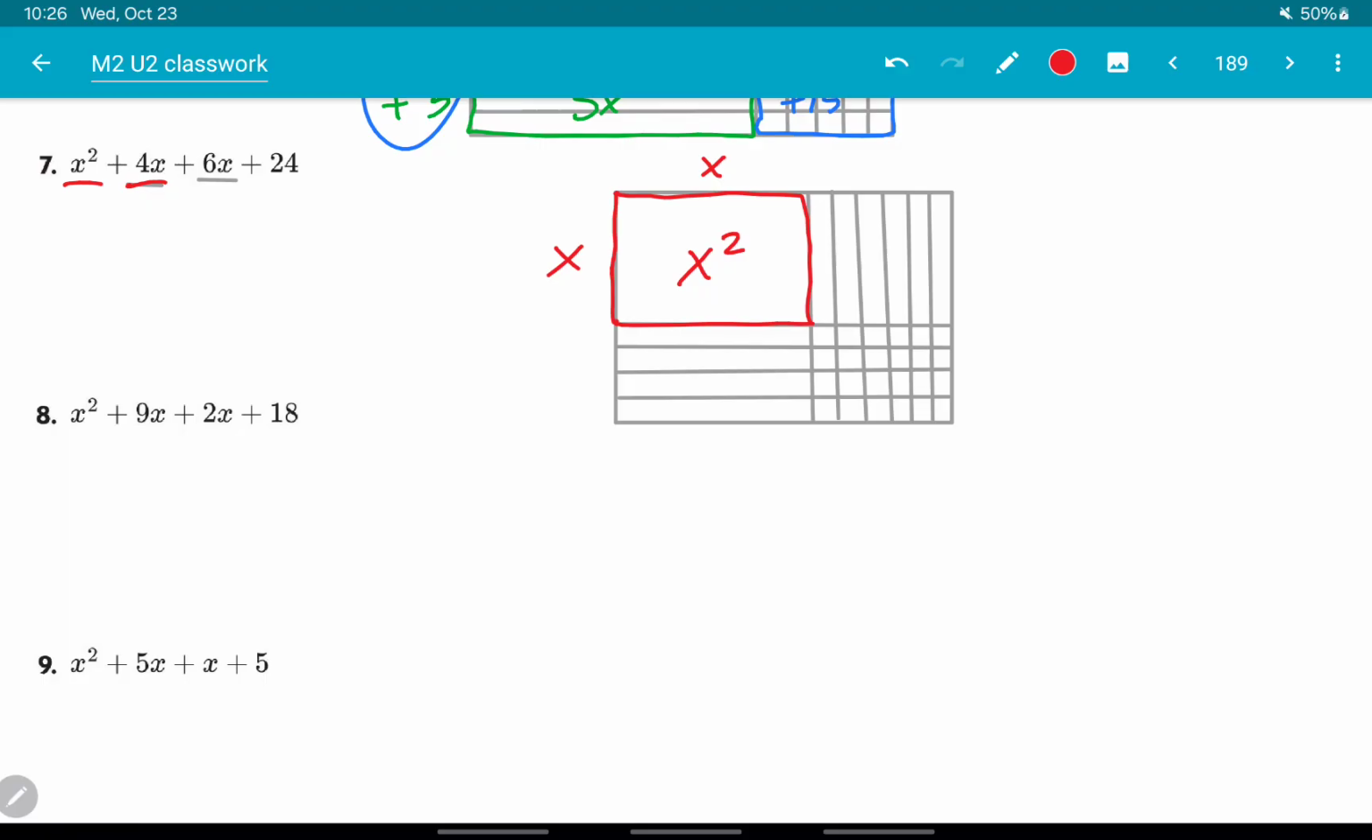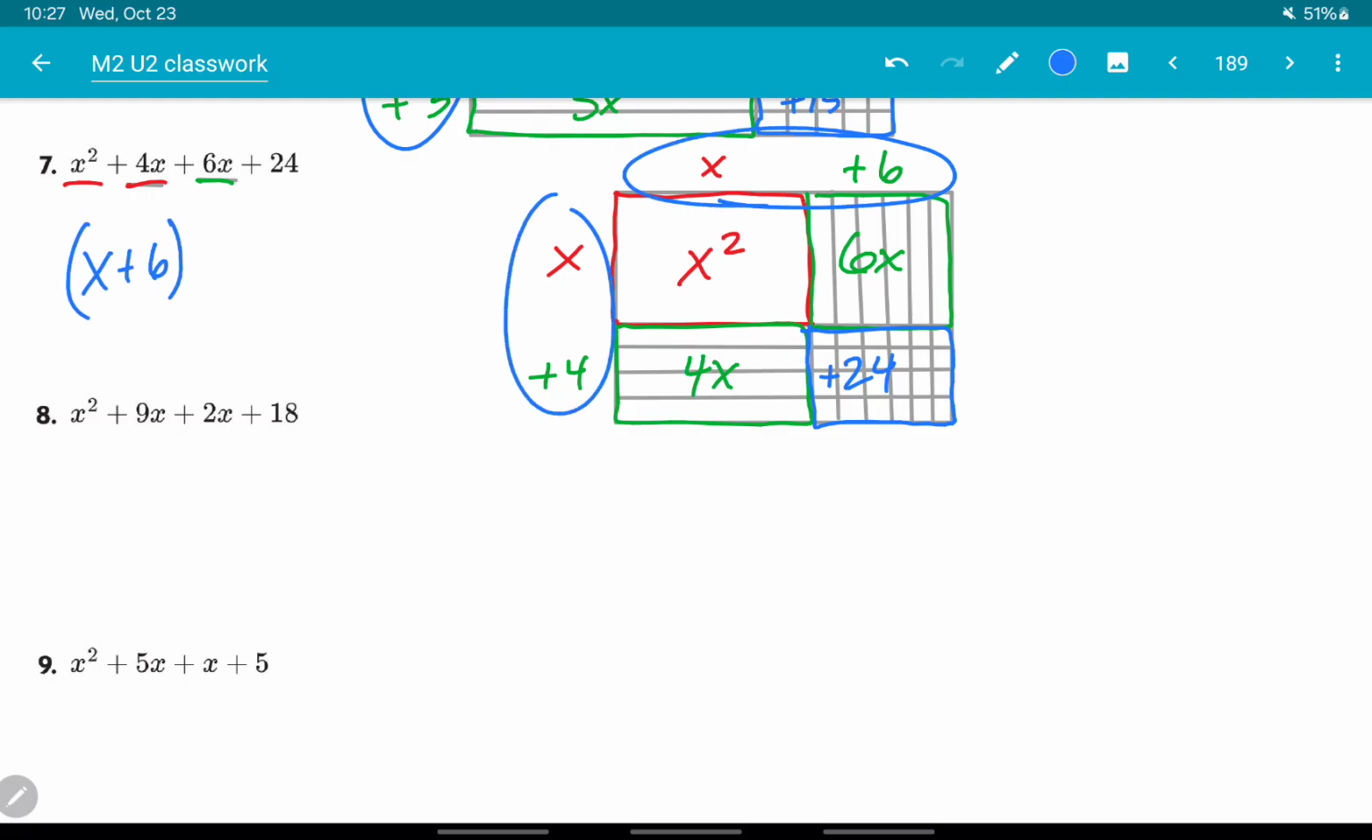I have 4 x's down here, 4 x's here. So this is going to be x, 4x. This would be a plus 4. I have another 6 x's over here. 6 x's. So if this is x and this is 6x, this would be a plus 6. And then I have a 4 by 6 rectangle down here in the corner, so that would be where my 24 is. So if I represent this algebraically, I could also say this is x plus 6 times x plus 4.